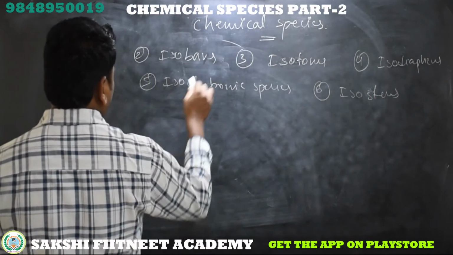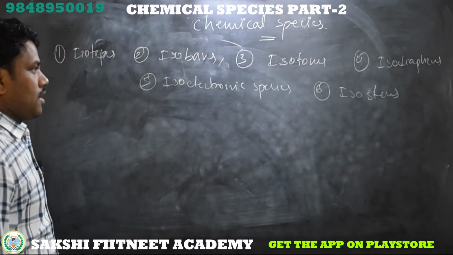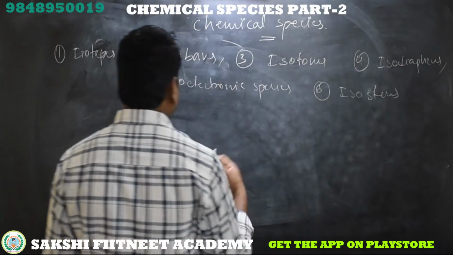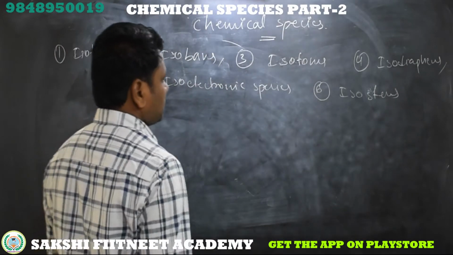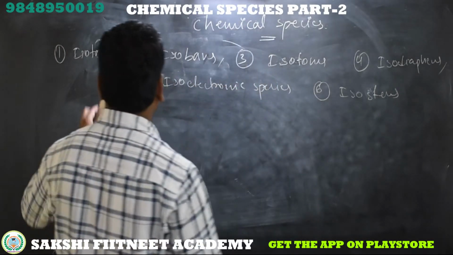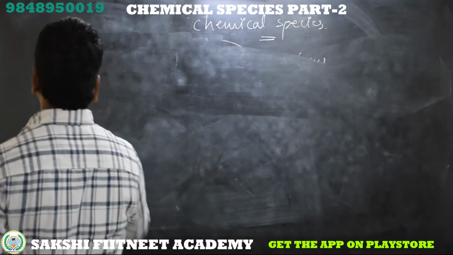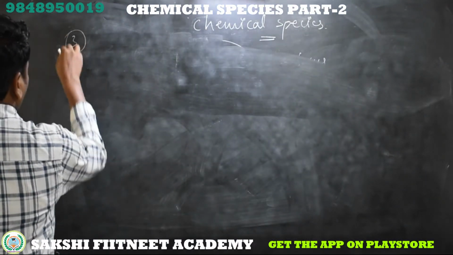In the first video we discussed isotopes and isobars. In this video isotones and isodiaphers. In the next video isoelectronic species and isosters. Let's begin with the isotones. That is the third type.